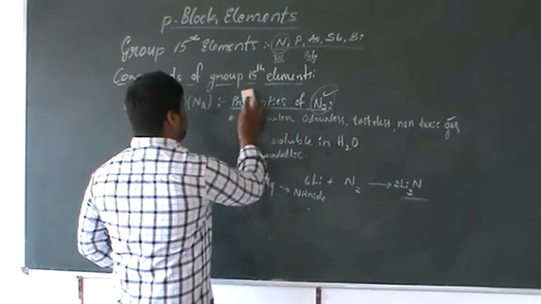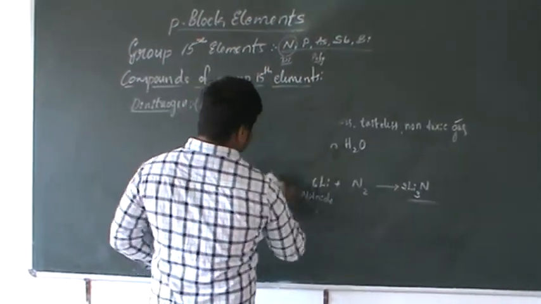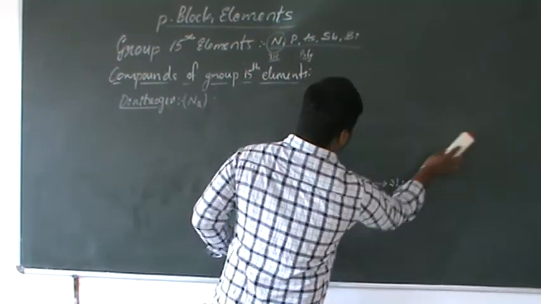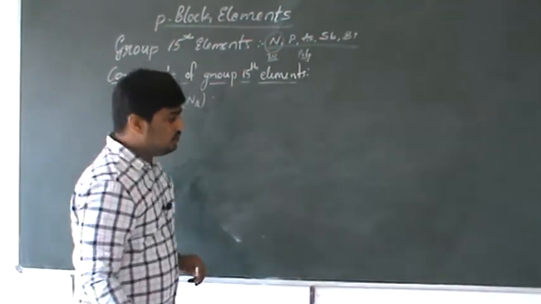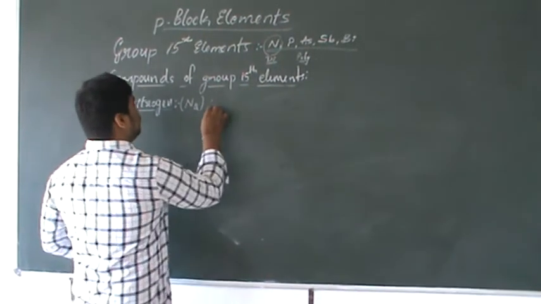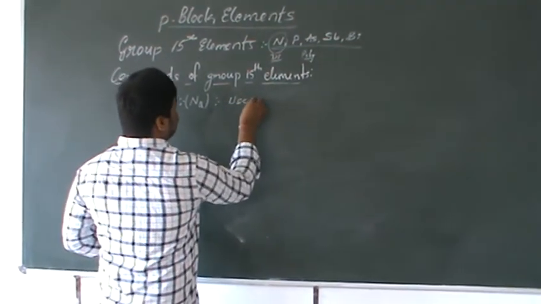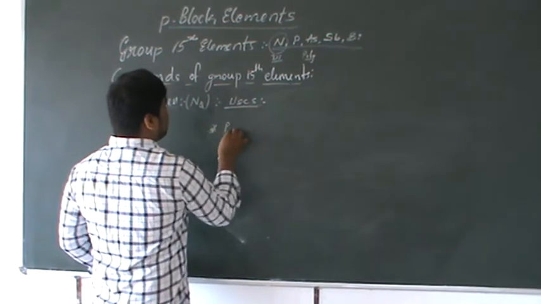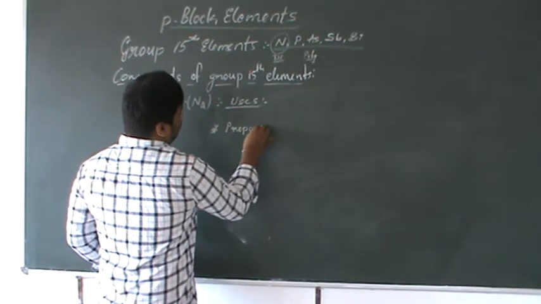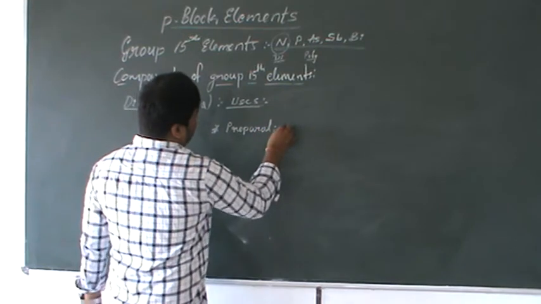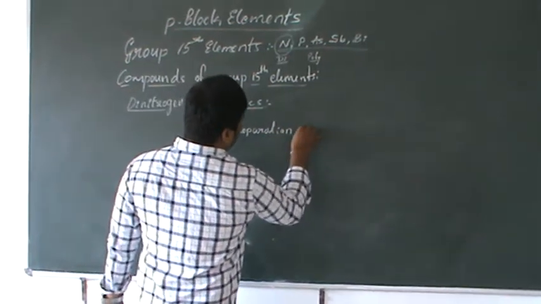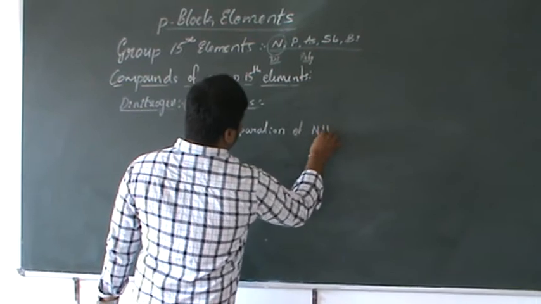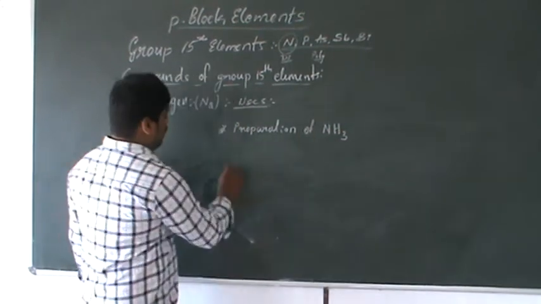Next, uses of dinitrogen. The important uses of dinitrogen: first, it is used in the preparation of ammonia.